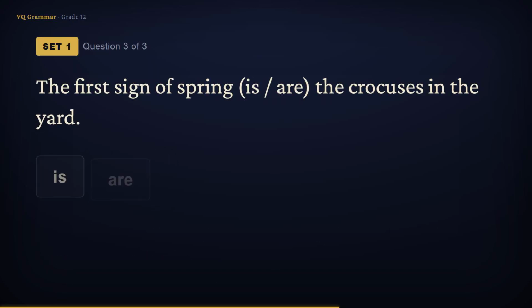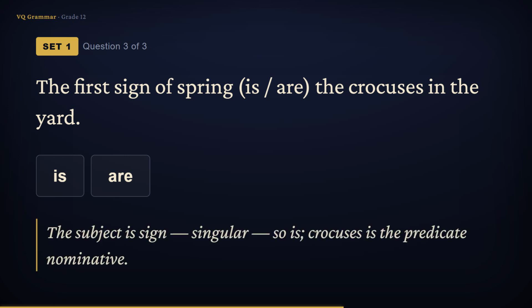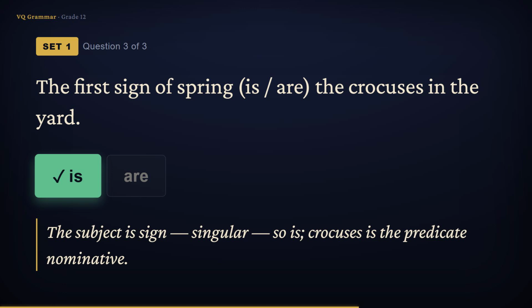The first sign of spring is or are the crocuses in the yard. Careful, there are two nouns that could fool you, spring and crocuses, both hovering near the verb. But the true subject is the first sign, one sign, singular. So the verb is. Both spring and crocuses are just along for the ride.